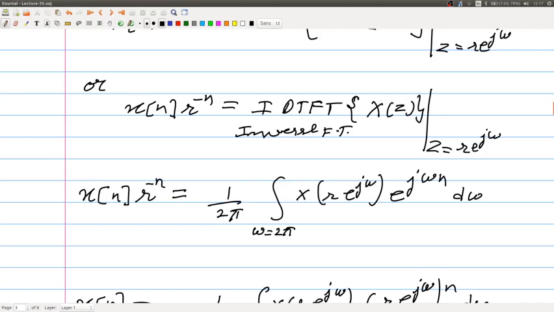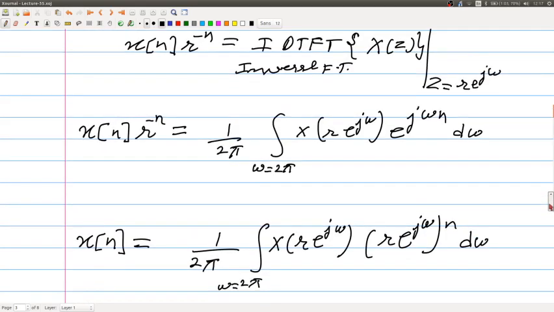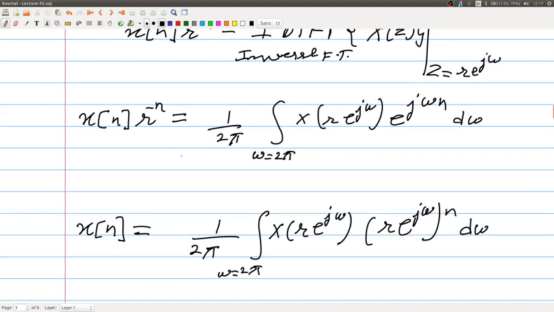So, there is a plus sign here. I can take this r to the power minus n from the LHS to the RHS, since r to the power n is independent of omega or any variable, I can take it inside.